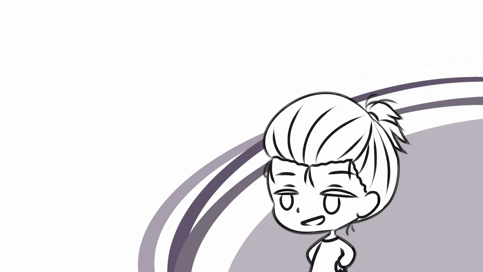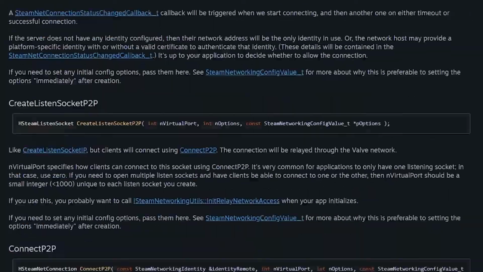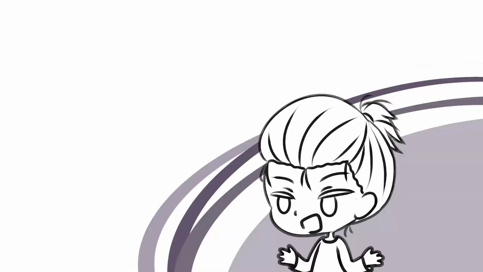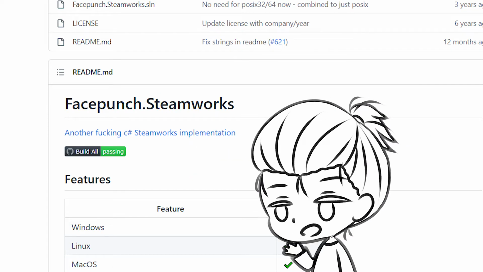The game is going to be released on Steam, so instead of using the usual networking library that C# provides, I'll use the Steam Networking API. I know how networking works, so it's going to be pretty easy learning there. Bruh. Yeah, somehow they got a whole Bible that no one can understand there. So I decided to use this Facepunch Steamworks instead, which is like the Steamworks API, but simplified, thanks to this Gary Newman guy.